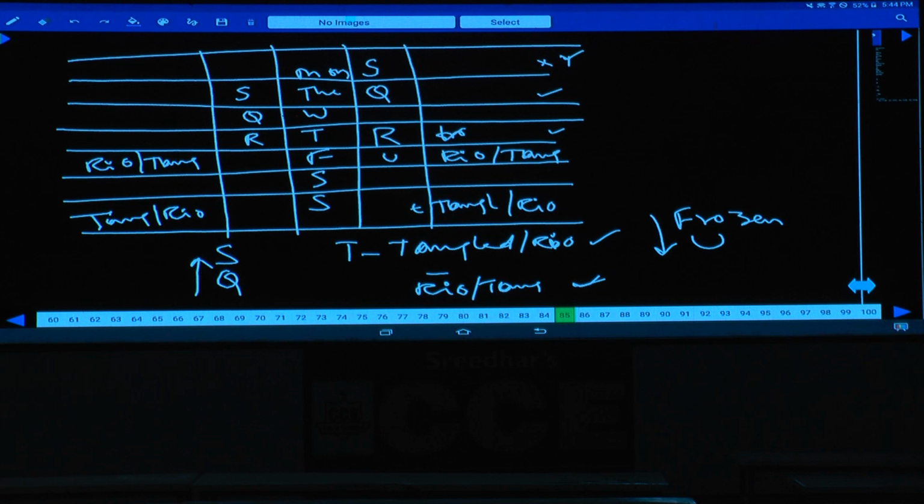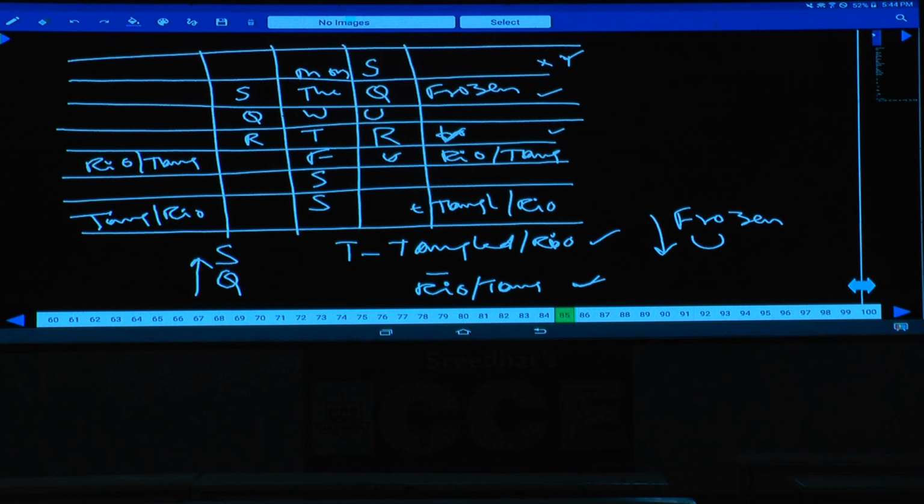Are you following this one or not? Then Frozen cannot be R and it cannot be U. Then what is the only possibility left over here? Frozen must be Q, and this is Frozen Q, and U must be here. U is immediately before this Frozen. Then again coming to this one, Frozen.